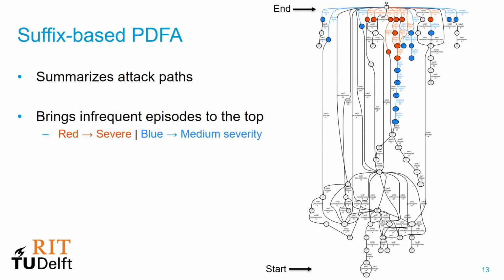In the model here, the color of the states represents the severity of the episodes. So you can see that the severe ones are at the top and the non-severe ones are at the bottom. Each state can be considered as a milestone reached by an attacker. Episodes that have statistically different futures or past are considered different, even if they have the same attack stage. This is what we mean by context modeling. Basically, episodes with different contexts are considered as different states.